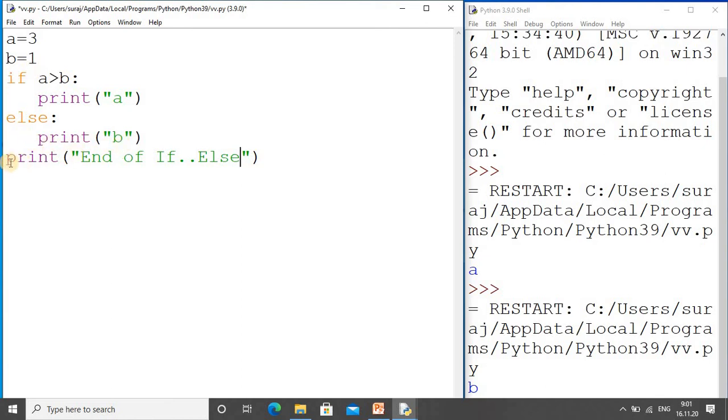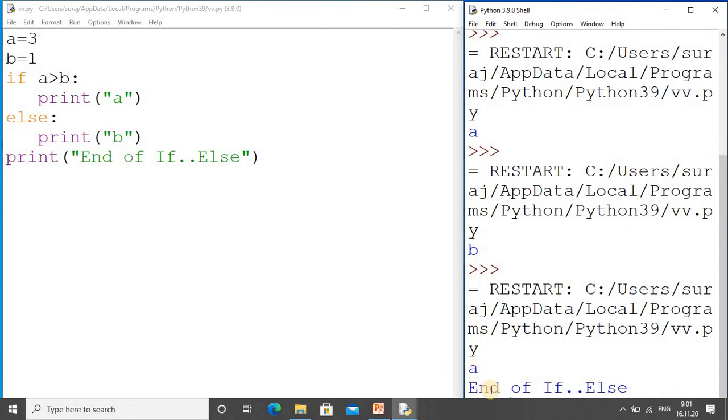This is just the next statement after the if-else, so it will run after the if-else. Now I run the code again, and you see a is printing and then end of if-else. In this way you can use if-else in the program.